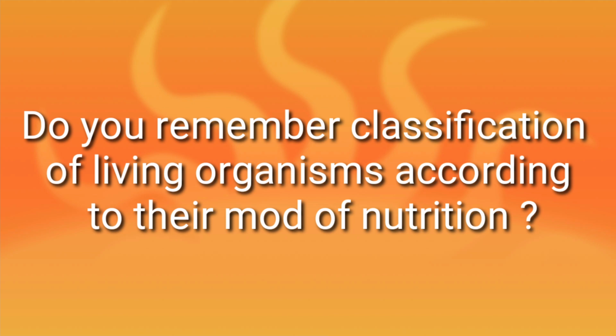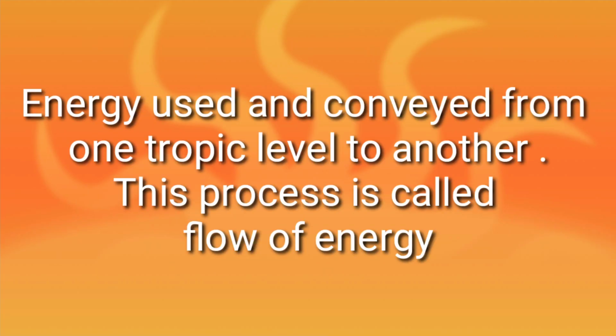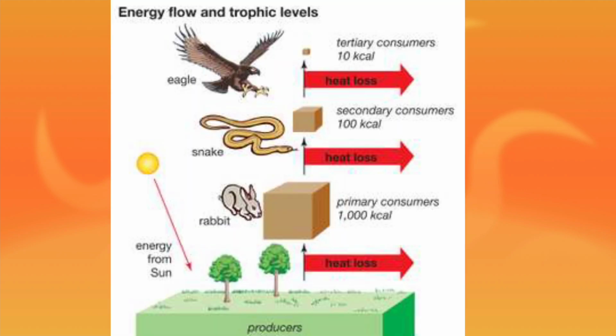Hello students. Do you remember classification of living organisms according to their mode of nutrition? Now we are going to study it in detail. Energy used and conveyed from one trophic level to another, this process is called flow of energy.